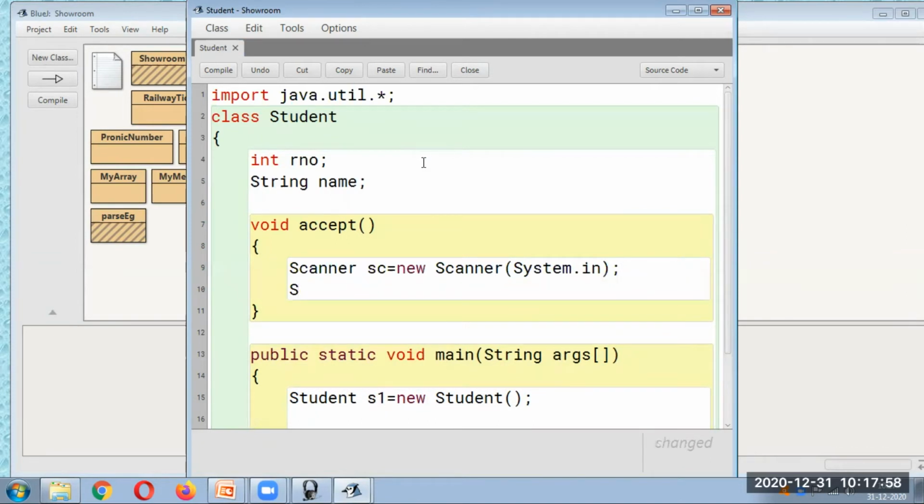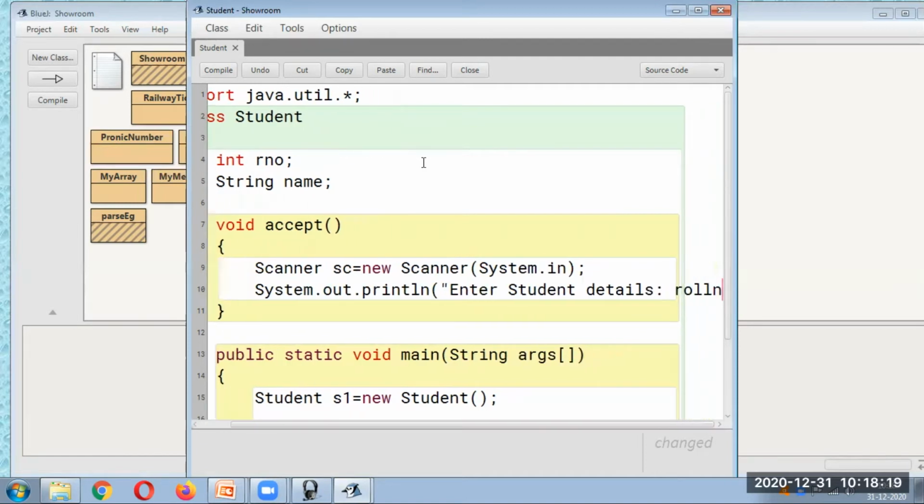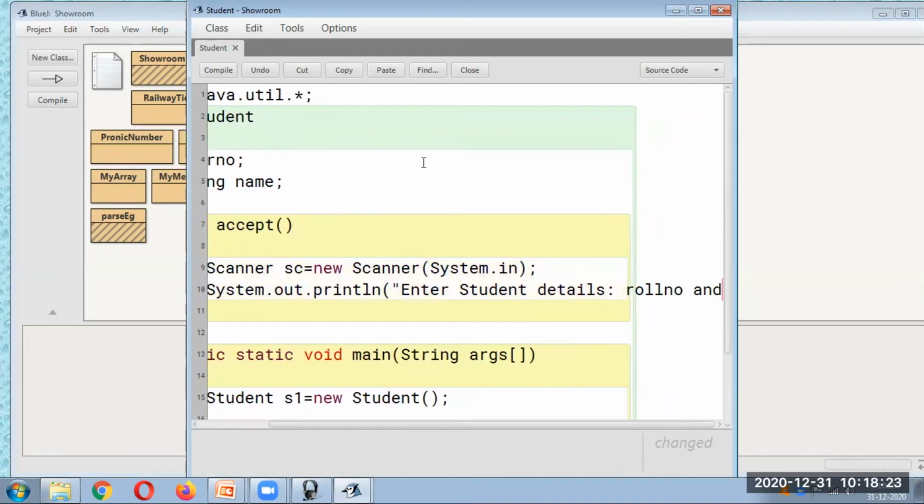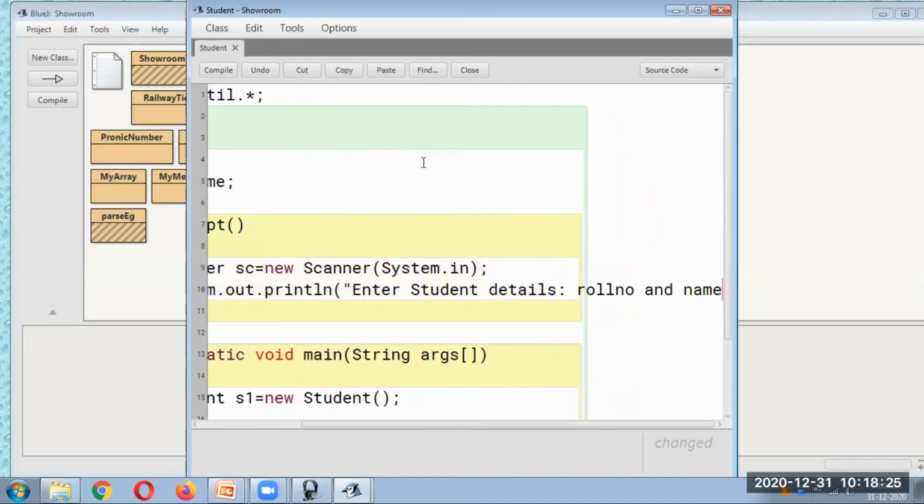So we may just display on the screen System.out.println, enter student details. That is, you want to enter the roll number and name.